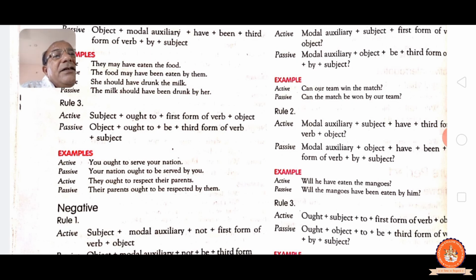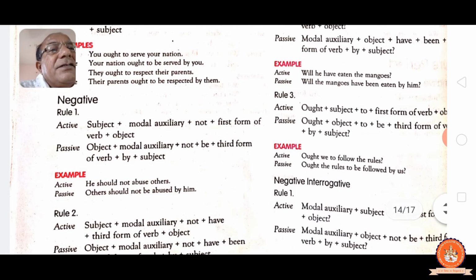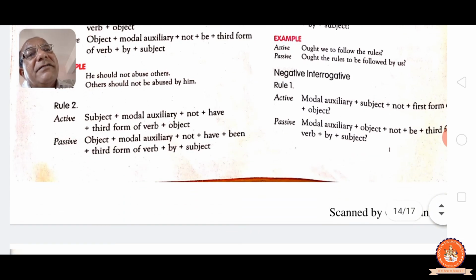Will the mangoes have been eaten by him? See, ought, subject to, first form of the verb and object. Object, ought to be, third form, by and subject. See, ought we follow the rules? Ought the rules to be followed by us? Negative interrogative sentence: modal auxiliary, subject, not, first form, object. Modal auxiliary, object, not be, third form, by and subject, and question mark.